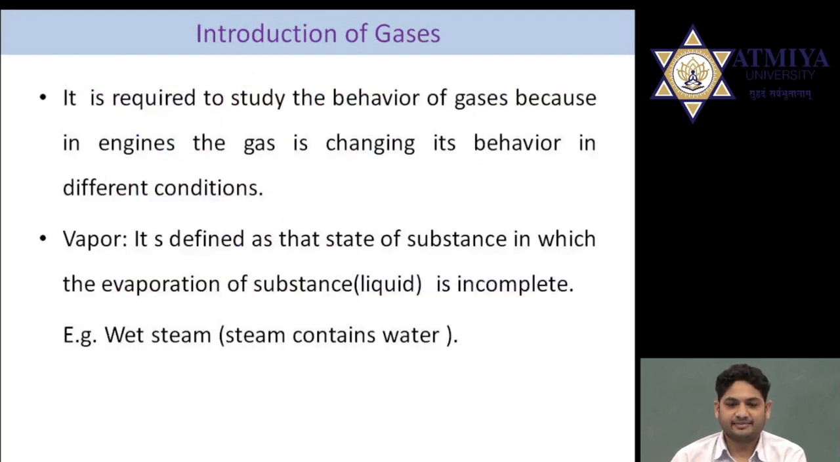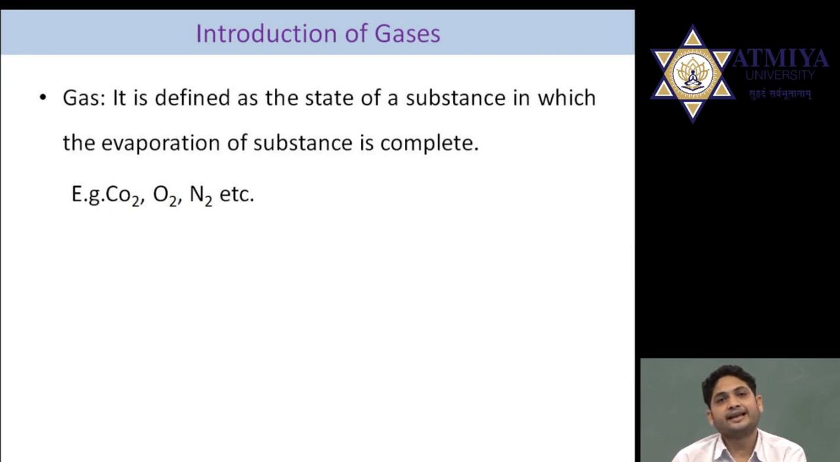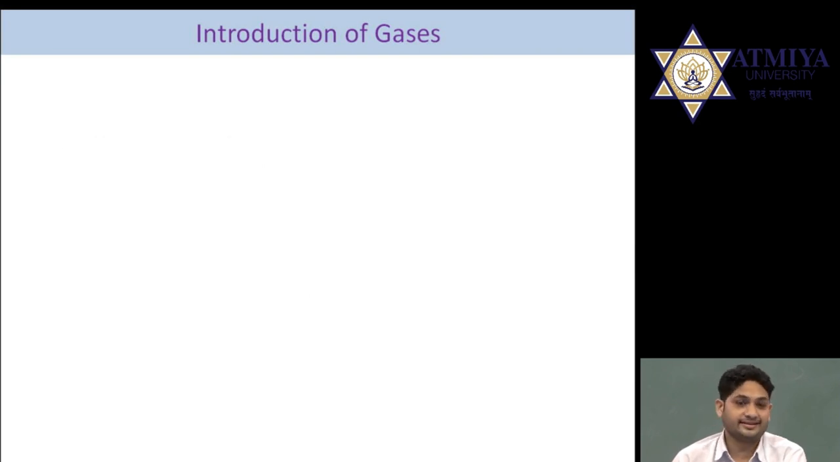So what is gas? We have to understand the behavior of gas because in an engine it changes its properties when the temperature is changing. Another word which is used is vapor. What is the difference between vapor and gas? Gas is the complete evaporation of a liquid. In case of vapor, if partial evaporation happens, that is called vapor. For example, wet steam is considered a vapor.